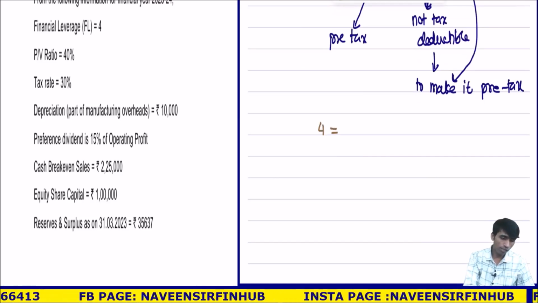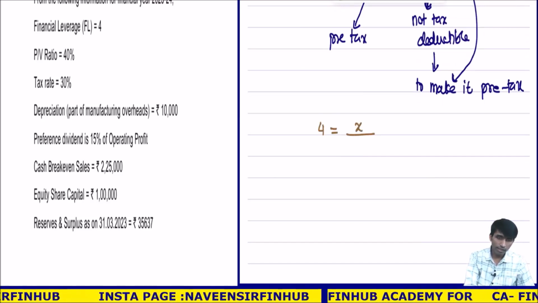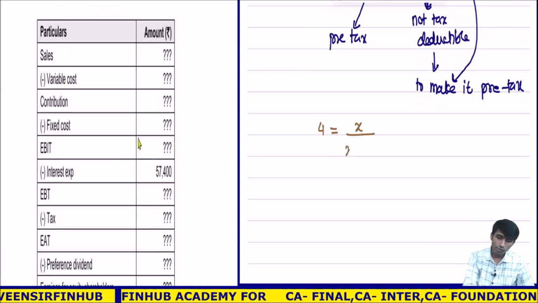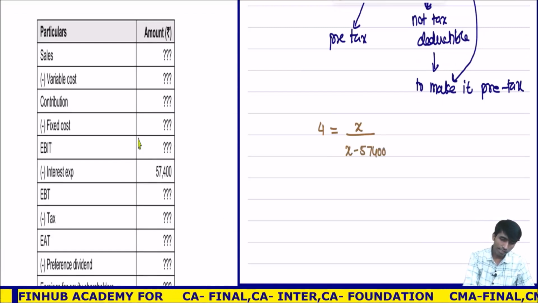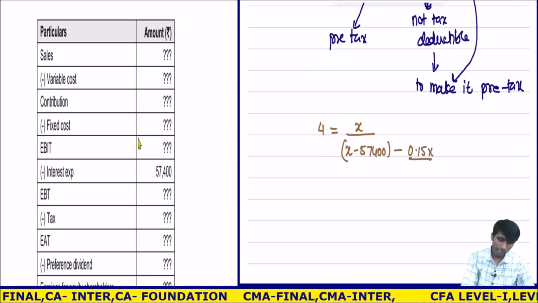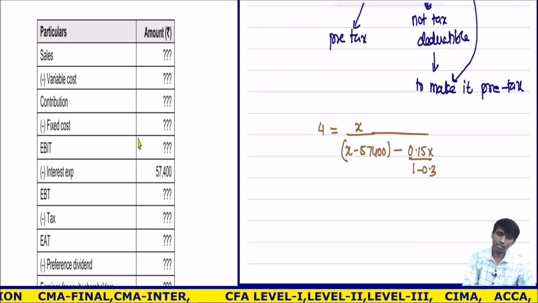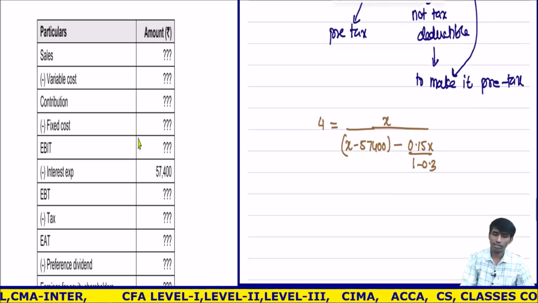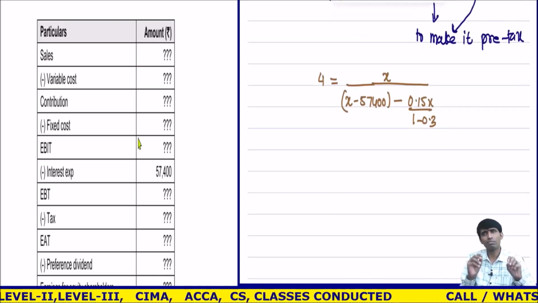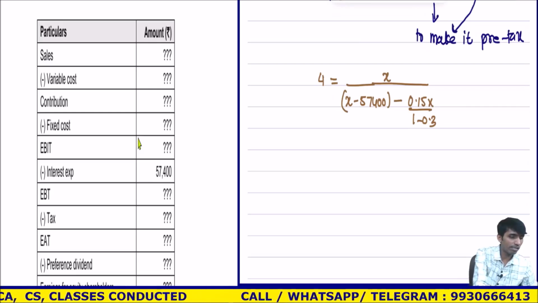4 is equal to EBIT is X upon, interest I have calculated, interest is given in the statement. Yes, interest is 57,400. So X minus 57,400. This is my EBT, minus preference dividend, 0.15X divided by 1 minus 0.3. Or to be frank, writing I realized that X should come in the center. X is very important. I'll not do any major calculation. What I'll do is I'll simplify this. 0.15 divided by 0.7 directly, preference dividend 0.15 divided by 0.7.